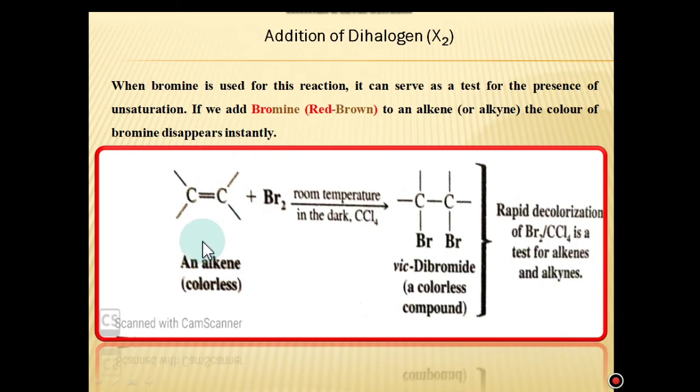In the following manner, this is an alkene, which is a colorless compound, reacting with bromine. Bromine is red-brown in nature, and the formation of the 1,2-dibromo vicinal dibromide. It is again a colorless compound. So a rapid decolorization of bromine in the presence of CCl4 is a test for alkenes and alkynes, which is also called the test of unsaturation.